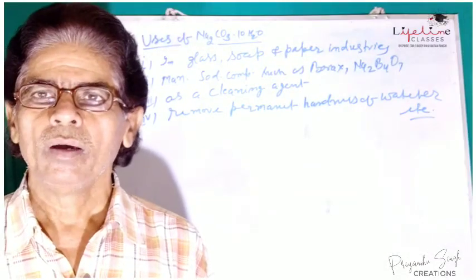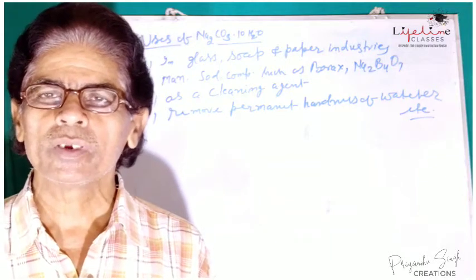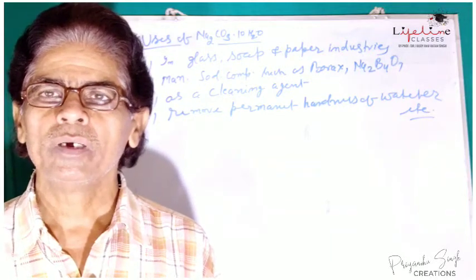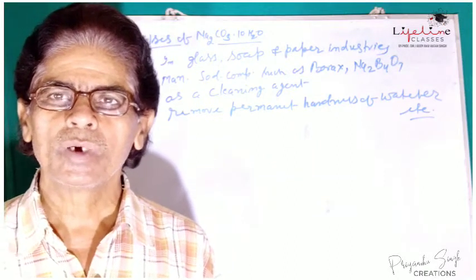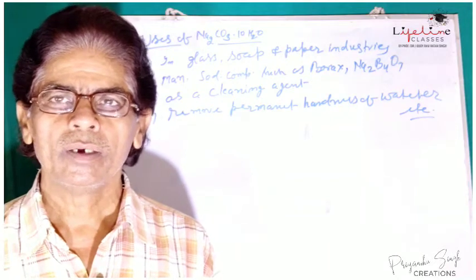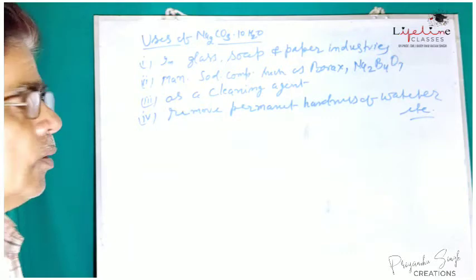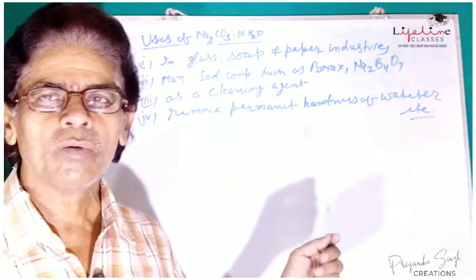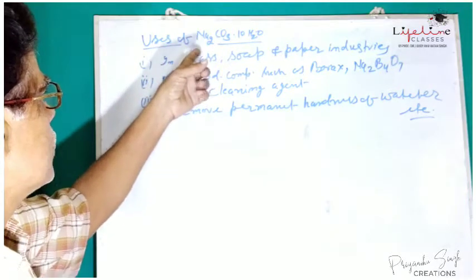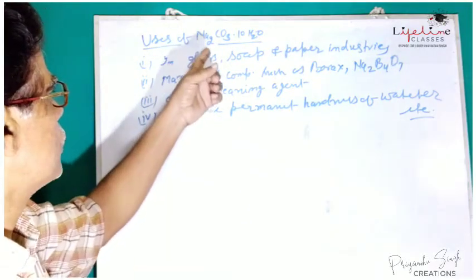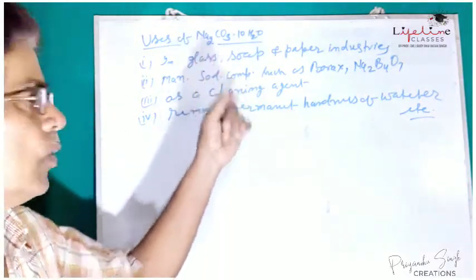Okay, we were discussing the manufacturing processes of sodium bicarbonate and sodium carbonate, meaning baking soda and washing soda. Here we are interested to discuss the usage of washing soda, that is Na2CO3·10H2O.